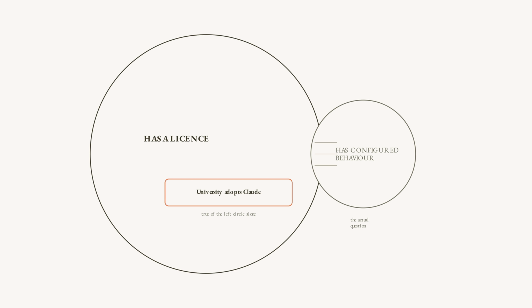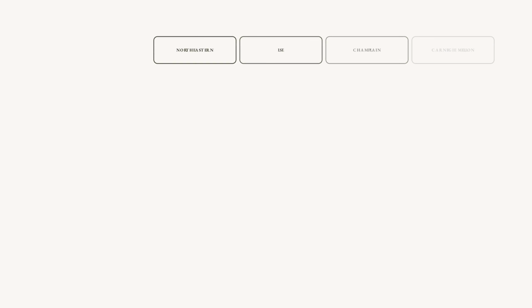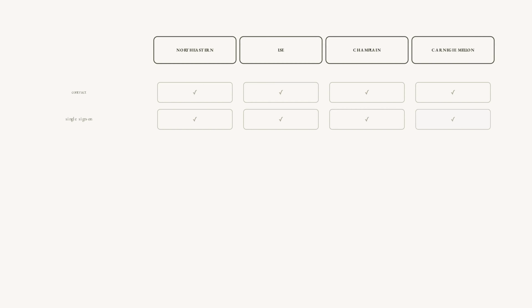Having a contract and having configured behavior are different facts, and almost every announcement collapses them. A university buys Enterprise for data privacy and compliance. The admin console appears. Nobody opens it. The press release still says the university has adopted Claude, which is true, and tells you nothing. And that distinction eats the most obvious candidates.